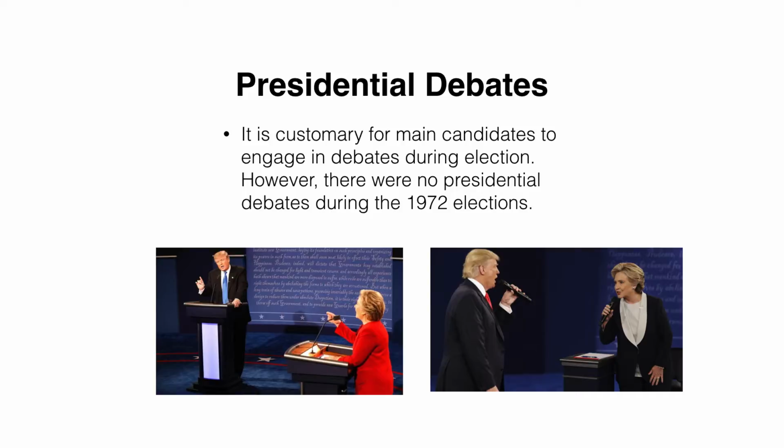Another difference between the elections is the presidential debates. It is a custom for main candidates to have several debates during the election. These debates are important because they are targeted towards undecided voters. However, in 1972, there were no presidential debates between Nixon and McGovern. It is believed Nixon refused to debate because he believed he was so far ahead in polls that he wouldn't need the help of the debates.